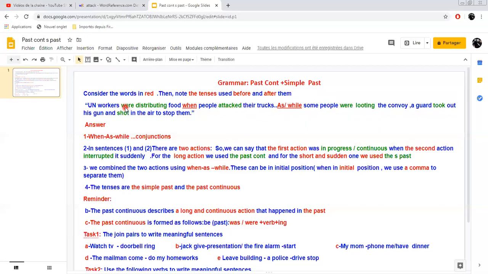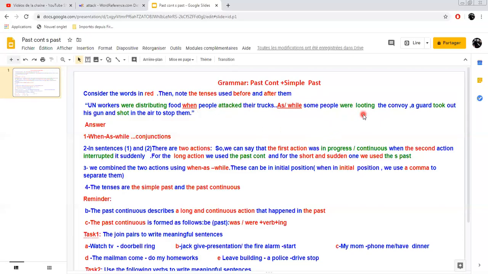So we are saying they were distributing food when people attacked. This action was long and continuous, in progress in the past. It was interrupted by this short and sudden action.